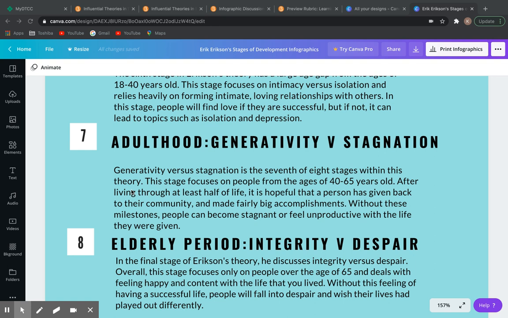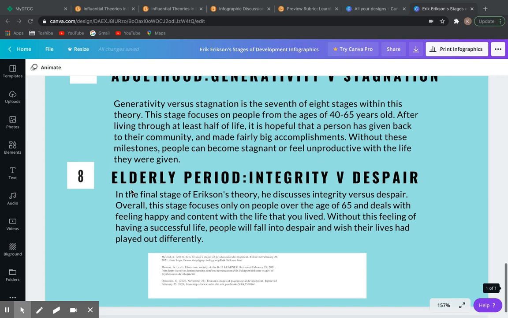Generativity versus stagnation is the seventh of 8 stages within this theory. This stage focuses on people from the ages of 40 to 65. After living through at least half of life, it is hopeful that a person has given back to their community and made fairly big accomplishments. Without these milestones, people can become stagnant or feel unproductive with the life they were given.